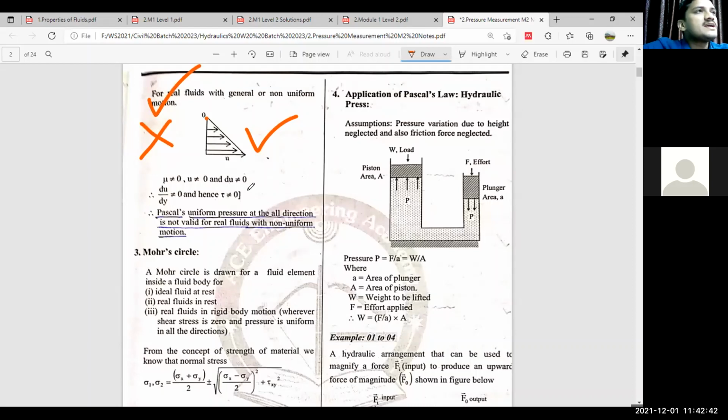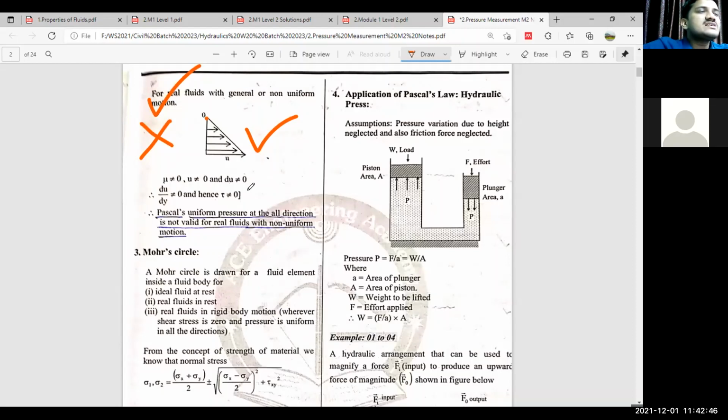That is all about the definition of Pascal's law and where it is applicable. Pascal's law is applicable in situations where the shear stress is zero. Now, where is the shear stress zero? That you have to check. Shear stress is zero for an ideal fluid, and for a real fluid at rest. That is one situation. Then shear stress is zero for an ideal fluid in any kind of motion, because the fluid properties are zero.